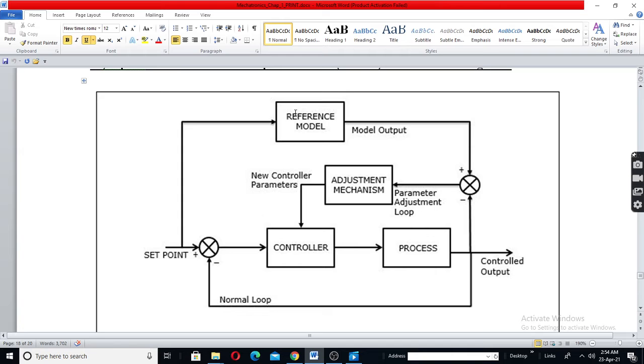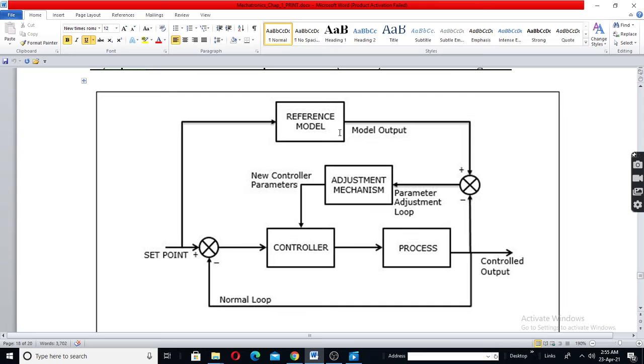You cannot vary armature voltage. Hence, now change your model, means you consider field current as the parameter which is to be used to control the speed. Suppose in a particular application you need to control speed. You want to increase the speed. So in some application, if armature voltage is fixed, in the model you have to use field current. If field current is fixed, you will have to use armature voltage.